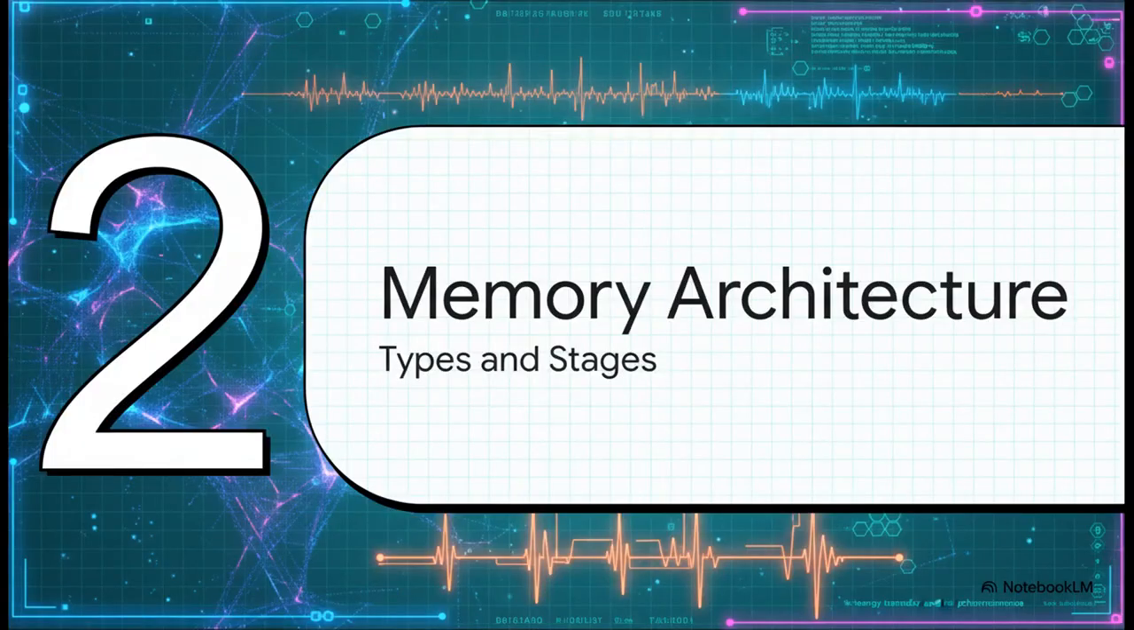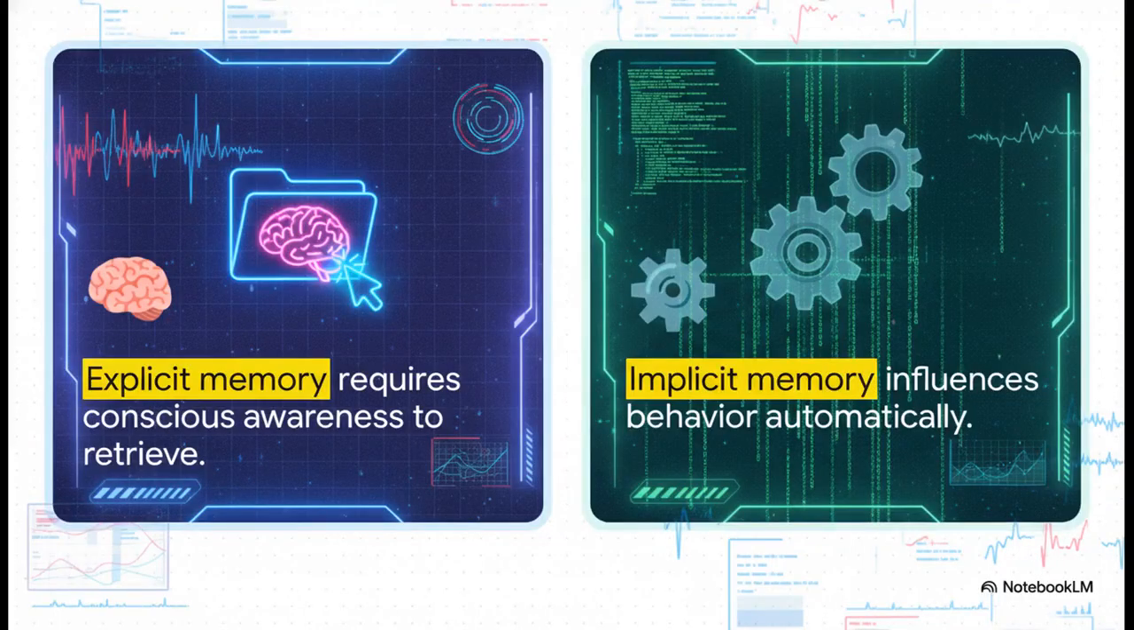Okay, moving to part 2, memory architecture, types, and stages. Our brain's memory system is broadly divided into two main drives, explicit and implicit memory. Think of explicit memory as the files you consciously click on and open. It requires your active awareness to retrieve, like remembering what you had for dinner last night or the capital of France. Implicit memory, on the other hand, is like your background operating system. It influences your behavior and runs programs without you even realizing it, requiring absolutely zero conscious awareness.